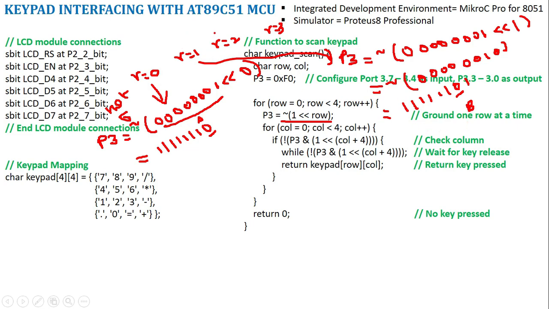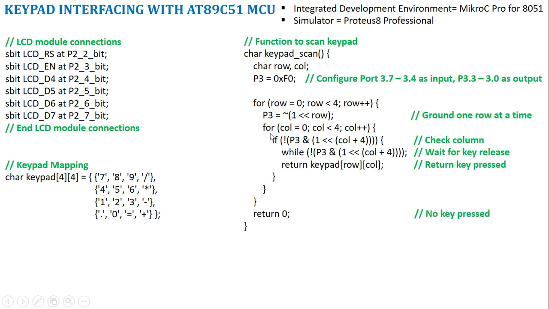When R is equal to 2, what will happen? On a similar note, we will be giving C equal to 0. R equal to 3, we will be giving D equal to 0, right. So we are going to change one by one. First A will become 0, then B will become 0, C will become 0 and D will become 0, right. So we are activating the corresponding row. After activating the corresponding row, what do we do? We try to check the columns, right.